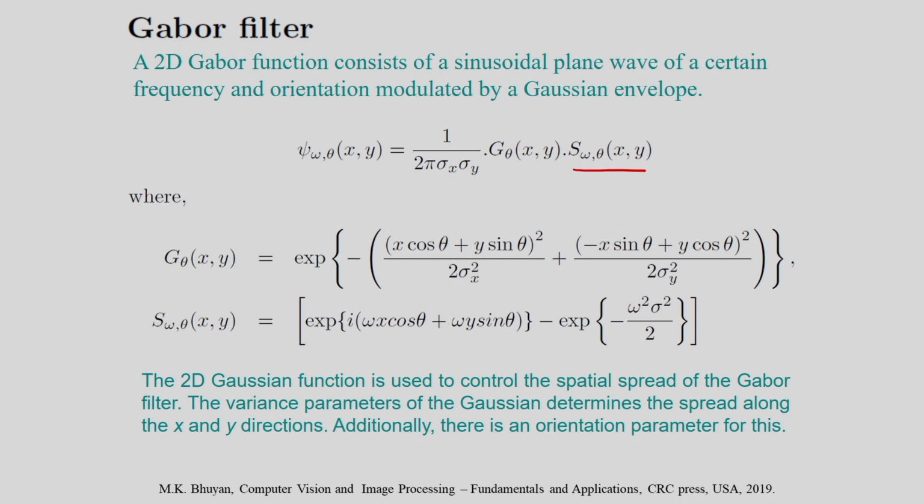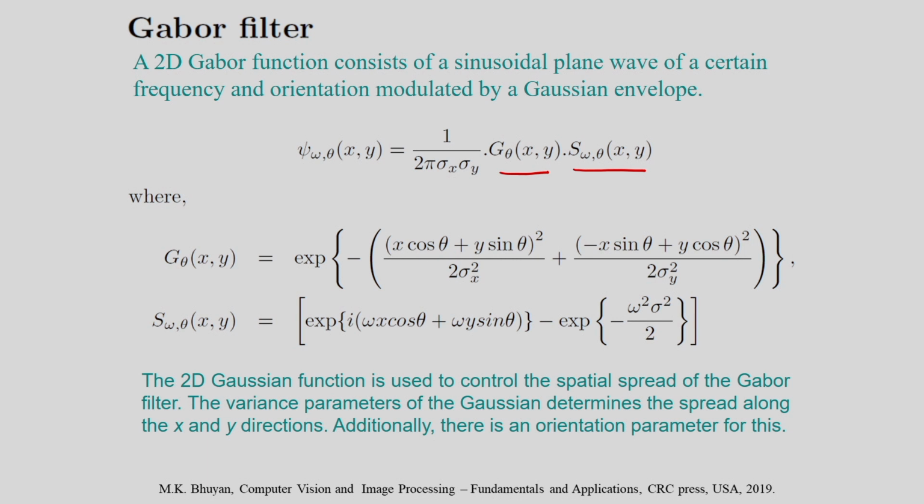Here you see s omega theta xy, that is the sinusoidal plane wave, with frequency omega and orientation theta, and that is modulated by a Gaussian function. The Gaussian function is z theta xy.